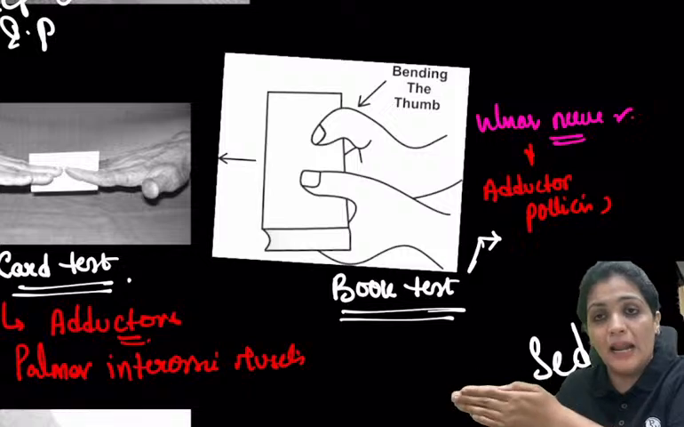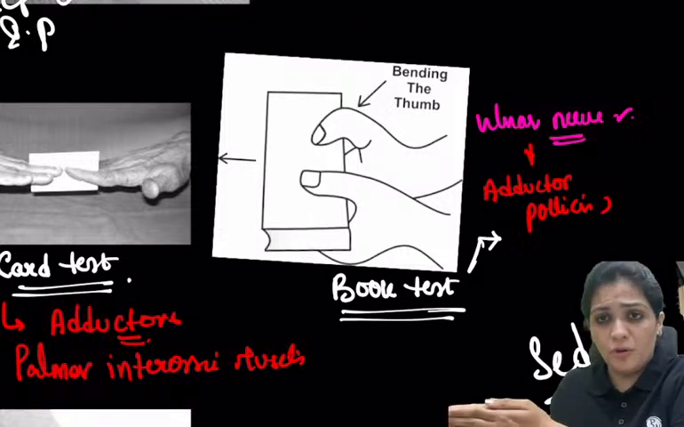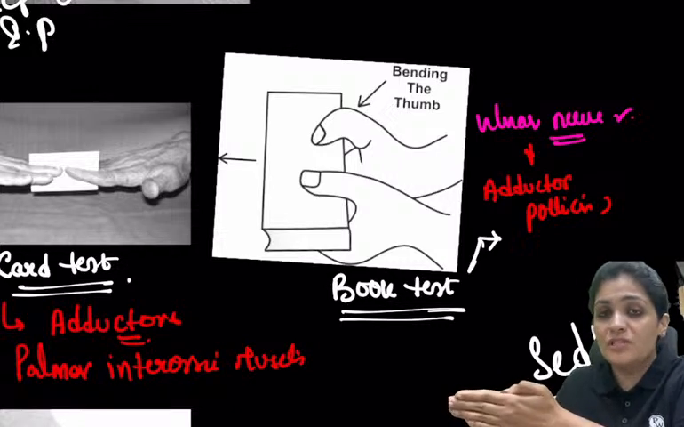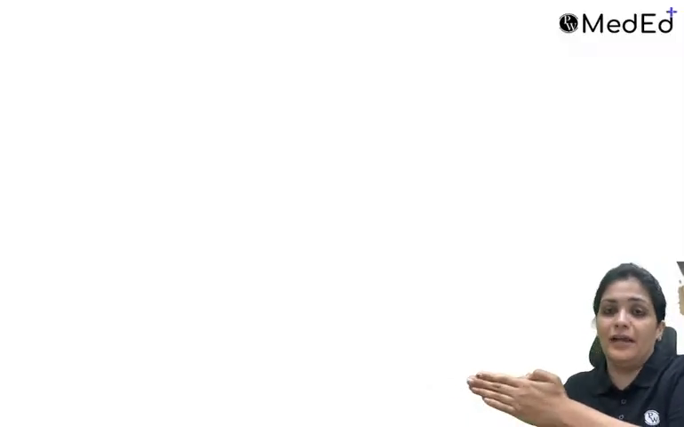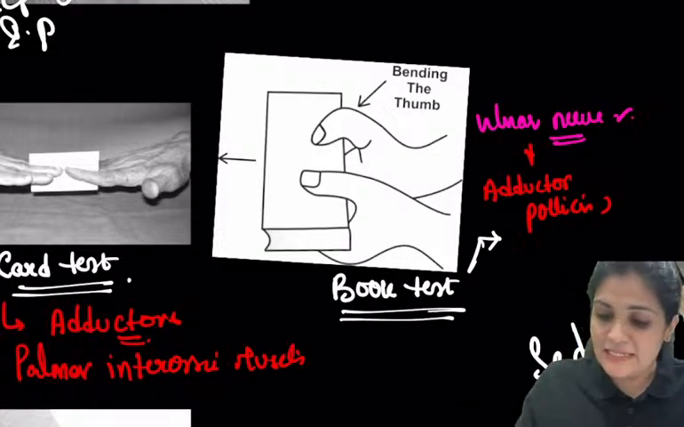Now there is an ulnar nerve palsy where your adductor pollicis is not working. Now what do you do? Will you leave the book? No, we will not leave the book. What we'll do is use the flexor muscles and try to hold the book, because this usage of the flexor muscle is nothing but Froment's sign. So this is called your Froment's sign.